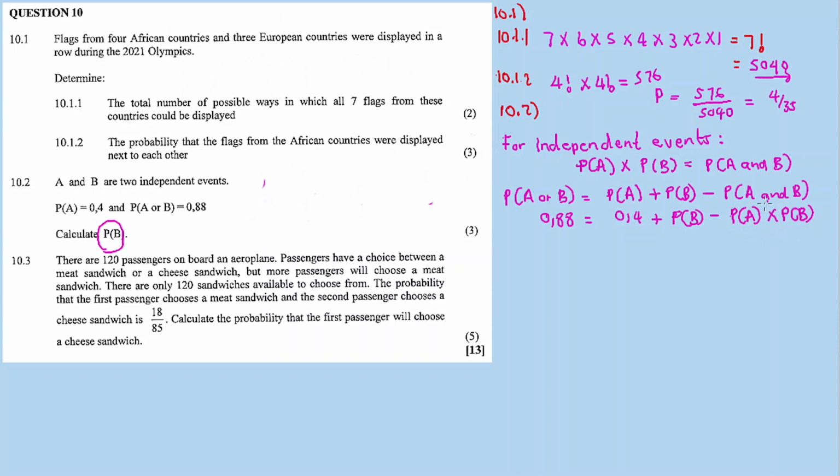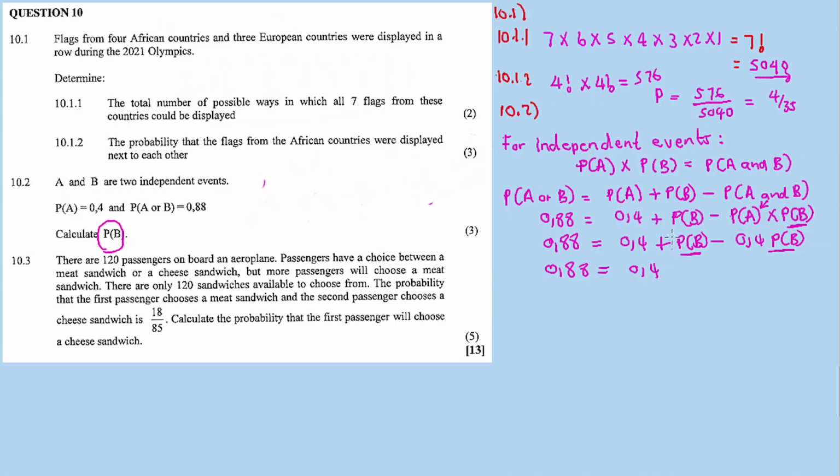By expressing probability of A and B as probability A times B, it becomes easy because I do have the probability of A, and I'm looking for the probability of B. Now I substitute further, for probability of A I put 0.4. So 0.88 equals 0.4 plus probability of B minus 0.4 times the probability of B. Now 0.88 equals 0.4, plus probability B minus 0.4 probability B, like terms.